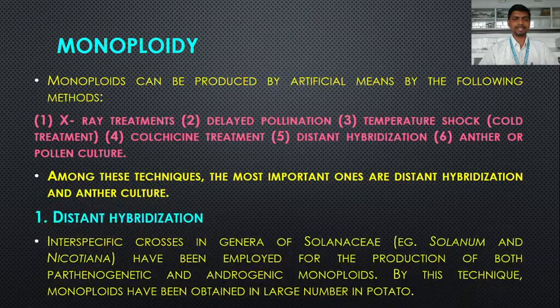So the first one is distant hybridization. Interspecific crosses in the genera of Solanaceae, for example Solanum and Nicotiana, have been employed for the production of both parthenogenetic and androgenic monoploids. Parthenogenetic means the egg cell directly develops without fertilization. Androgenic monoploids means those monoploids which originate from the synergids and antipodals of the embryo sac. By this technique, monoploids have been obtained in large number in potato. So here we take an example of